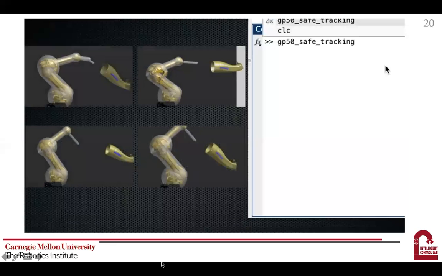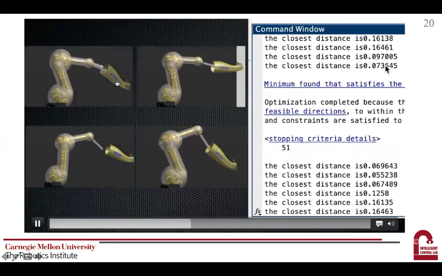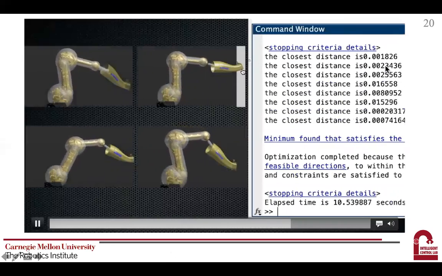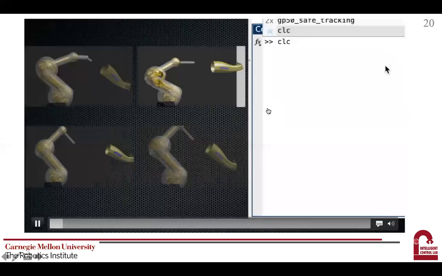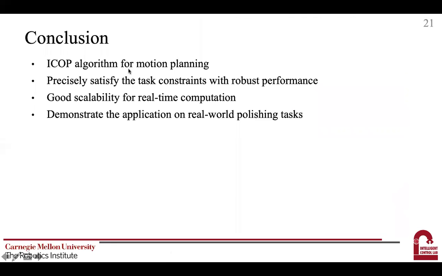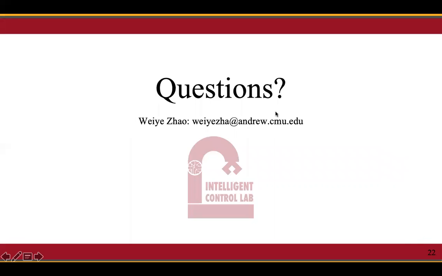Here is the demonstration video of the planned trajectory in different polishing tasks, and we observe that all the constraints are satisfied perfectly. In conclusion, we propose an iterative convex optimization motion planning method that can efficiently handle the constraints in motion planning for redundant robotic systems subject to workspace inequality constraints and task equality constraints. The proposed method can generate reference trajectories with high tracking precision and large safety distance in real time. We also demonstrate the applicability of the proposed method in real-world industrial wheel grinding tasks. Thank you for listening, and I'm looking forward to your questions.